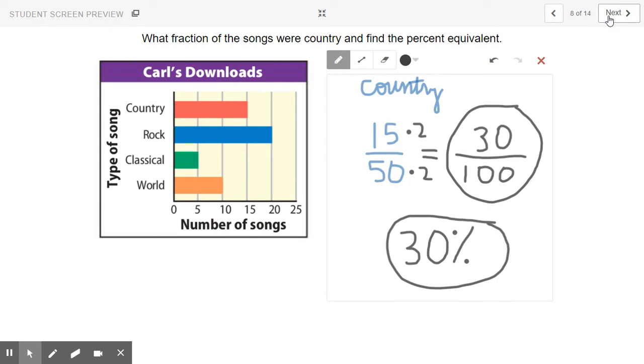What fraction of the songs were country, and find the percent equivalent? If I looked at country, that's 15 out of 50 songs. We found 50 in the other question. So 15 country songs out of a total of 50. I wanted to make that into percent, so make it out of 100. The answer is 30% of Carl's songs are country.